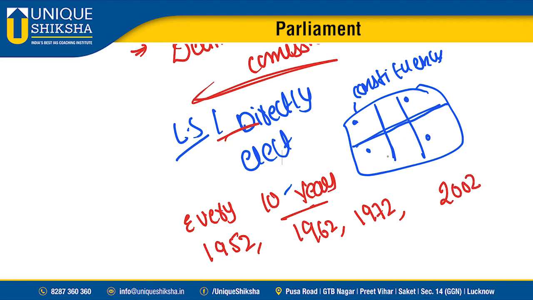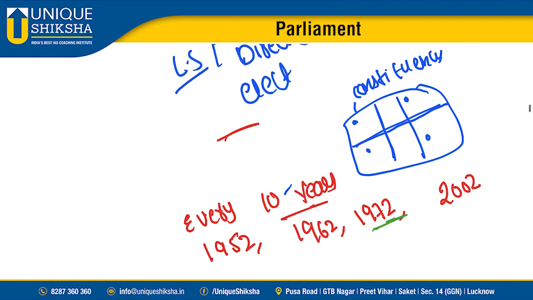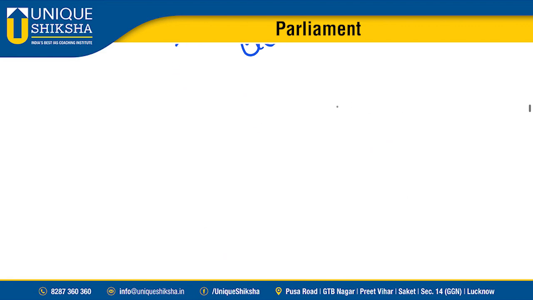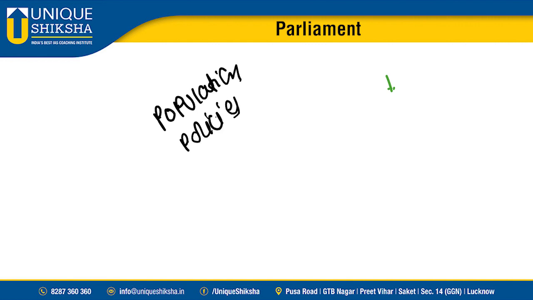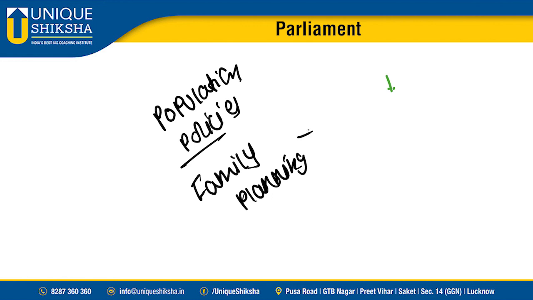Why, sir? We have frozen this process because, as you might be aware, after independence, in 1972, we gave a huge thrust on population policies, that is, family planning. Suppose, imagine if the Delimitation Commission says for every 1,000 people there will be one representative, one MP.